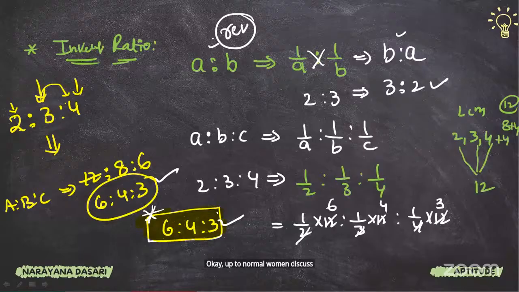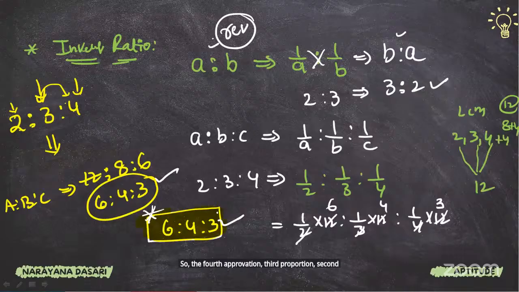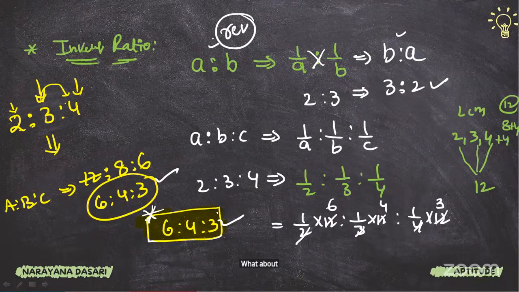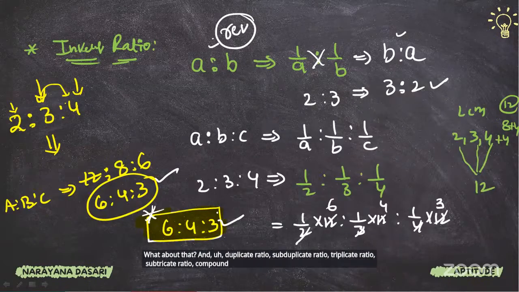What is the ratio, what is the proportion. In proportion, I told you three points: the fourth proportion, third proportion, second proportion or mean proportion. And how to find out the ratios, how to find out the proportion. And duplicate ratio, subduplicate ratio, triplicate ratio, subtriplicate ratio, compound ratio, and inverse ratio.